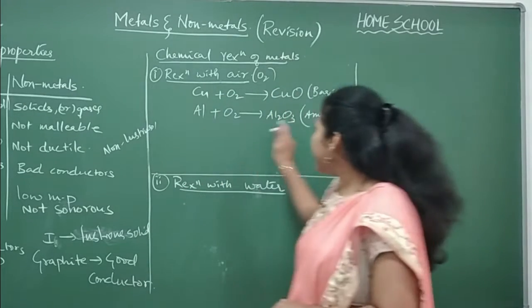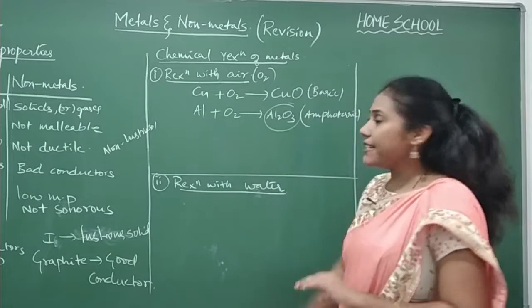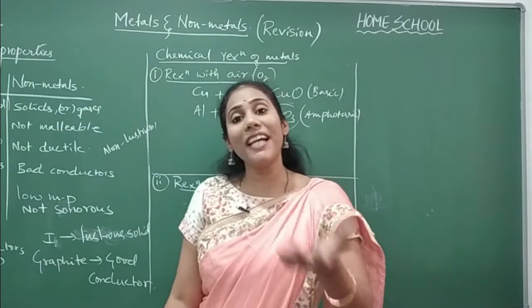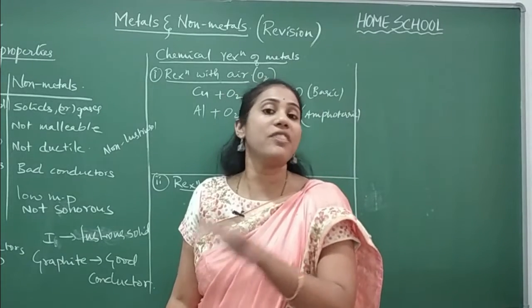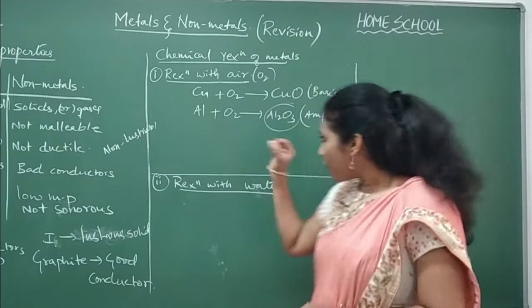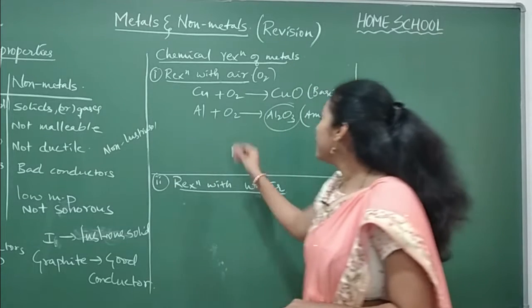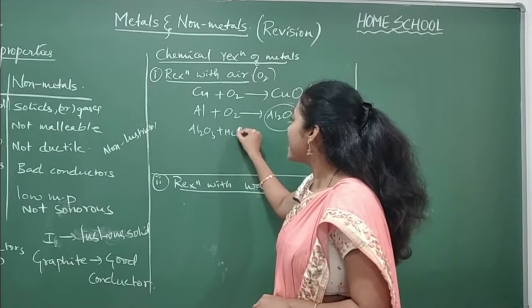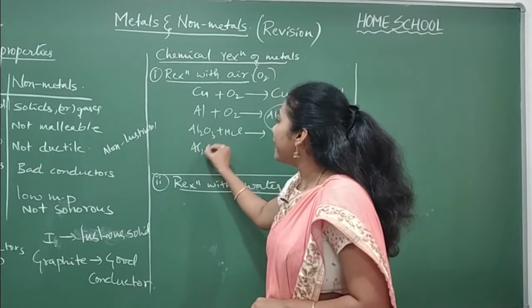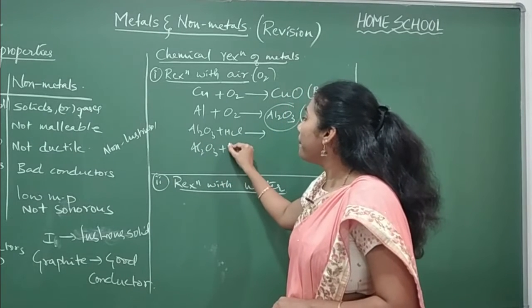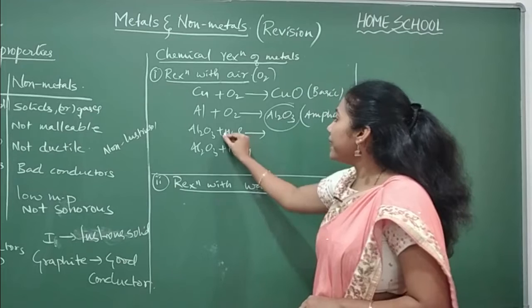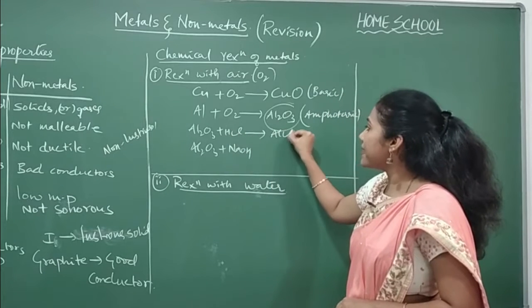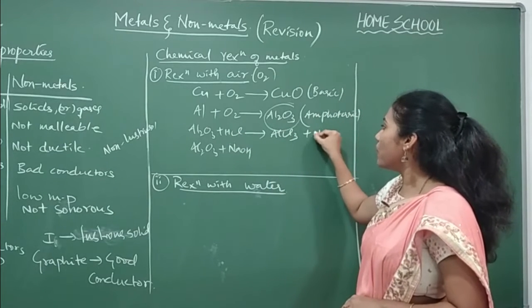So these oxides can react with both acid and a base to give salt and water. Okay, so that is one of the very important reactions. Al2O3 can react with acid also, and it can react with base also. When it reacts with an acid, you will get salt AlCl3 plus water.